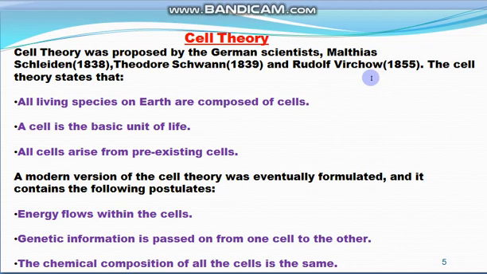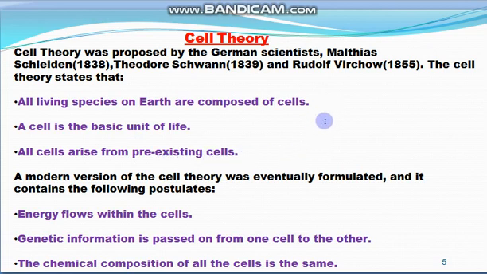These three German scientists gave certain postulates of cell theory. They said that all living species on earth are composed of cells, the cell is the basic unit of life, and all cells arise from pre-existing cells.